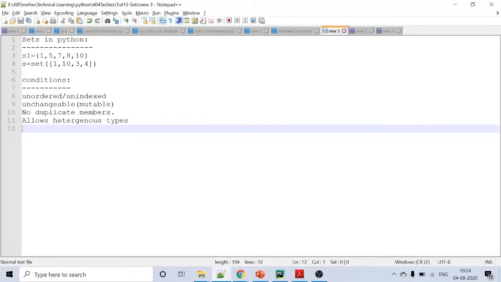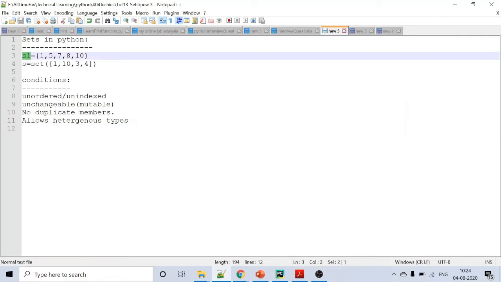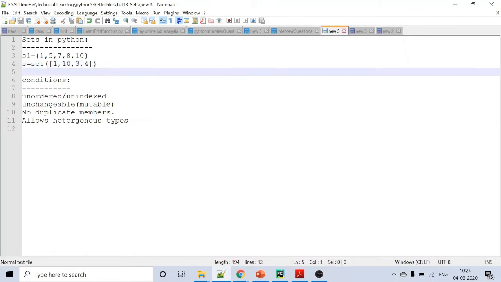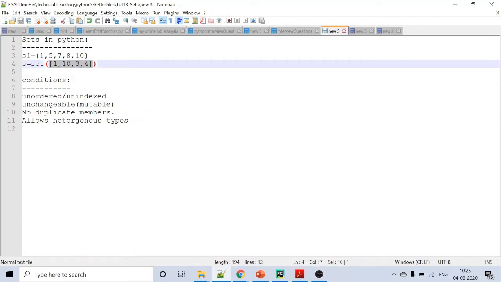Today we are going to see what sets are in Python. A set is one of the collections in Python that can be initialized like set name equal to, inside curly braces, we have to mention the elements separated by commas. So this is one way. Another way is you can give the set name equal to, and a list can be changed to a set using the set constructor. Inside the open and close round brackets we mention the list. So these are the two ways we can initialize sets in Python.